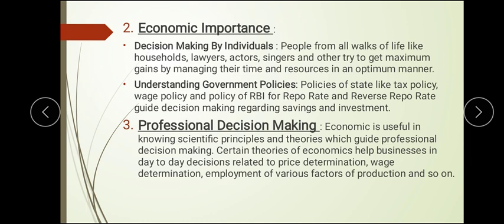One more point comes here. Suppose you are both a producer and a consumer. Many times you try to understand how other producers are feeling, and you do not try to cheat other producers or give wrong things, or malnutrition things, to society, because ultimately you are living in a society. If you sell bad things to people, society will reject you, and you will get the same thing back. So you have to play that role also. That professional decision making is also done in economics. Economics helps us make different types of decisions here.